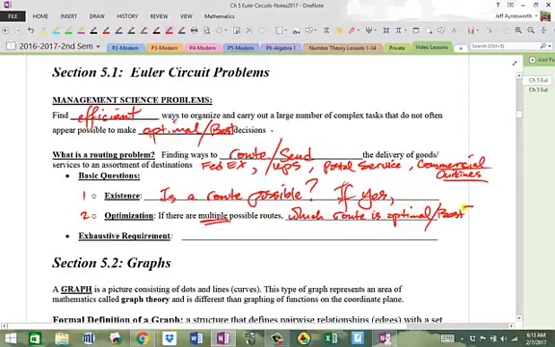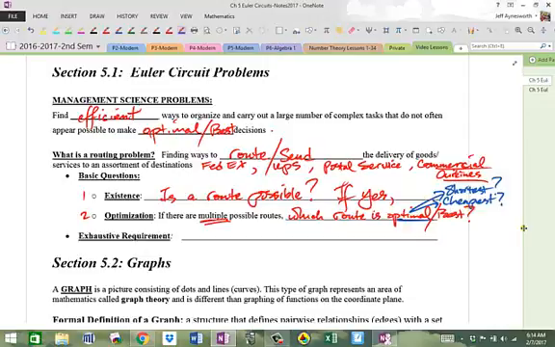Now, when I say optimal, I'm referring to either the shortest route. What's the shortest? What's the cheapest? Okay, and something in that category right there. So we're always looking for the shortest route because we're trying to minimize either time, cost, or distance, and to maximize our profit in the financial situation, whatever the company may be.